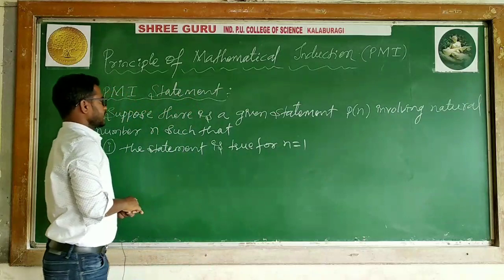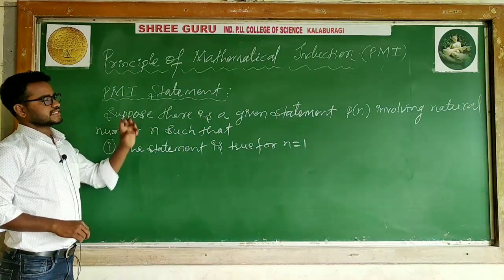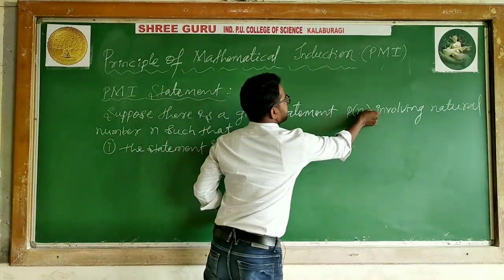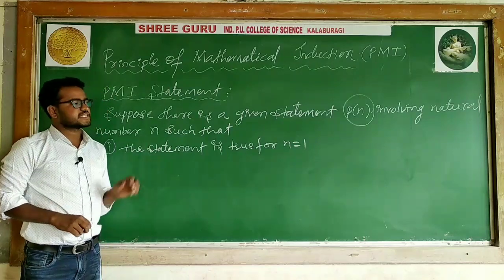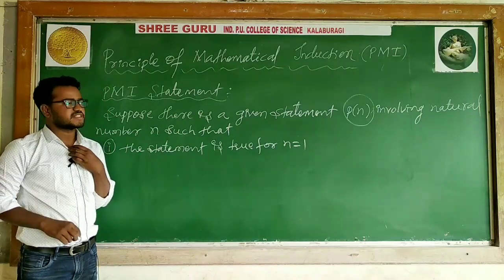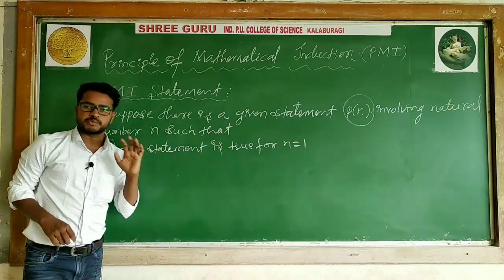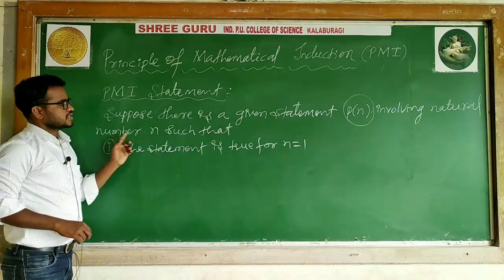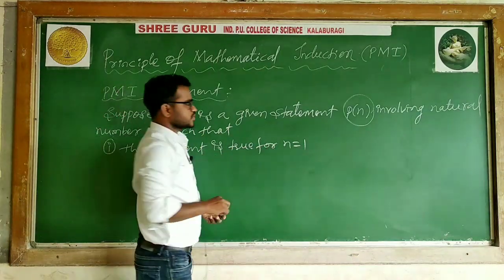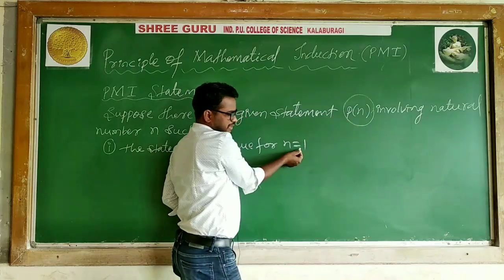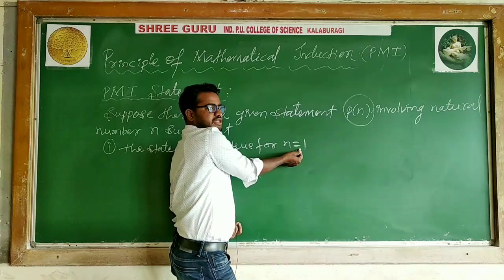Listen to me. Suppose there is a given statement. In mathematics, we will be given some statements. That statement is considered as what? P of n. Always statements are considered as P of n, involving natural numbers. These problems are proof for only natural numbers. The statement is true for n is equal to 1. Means in n's place we replaced 1.